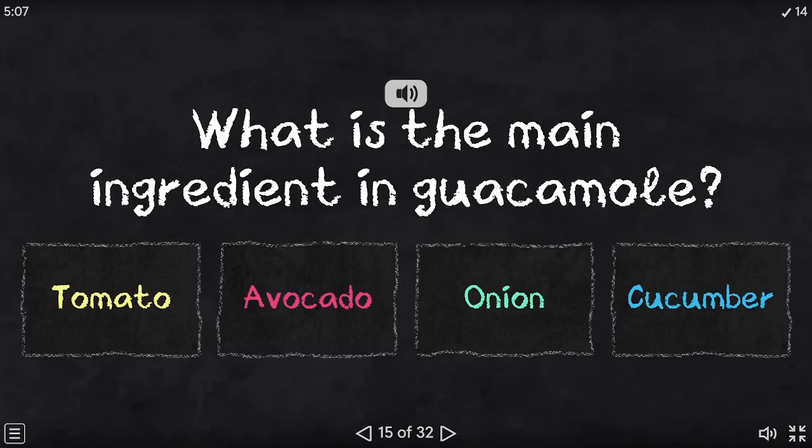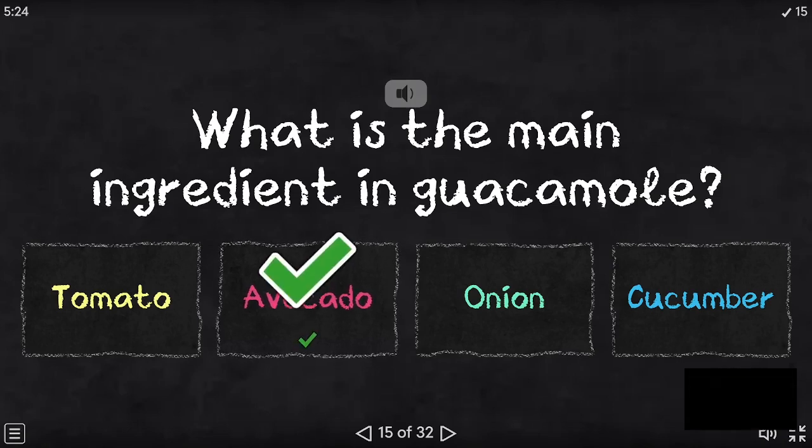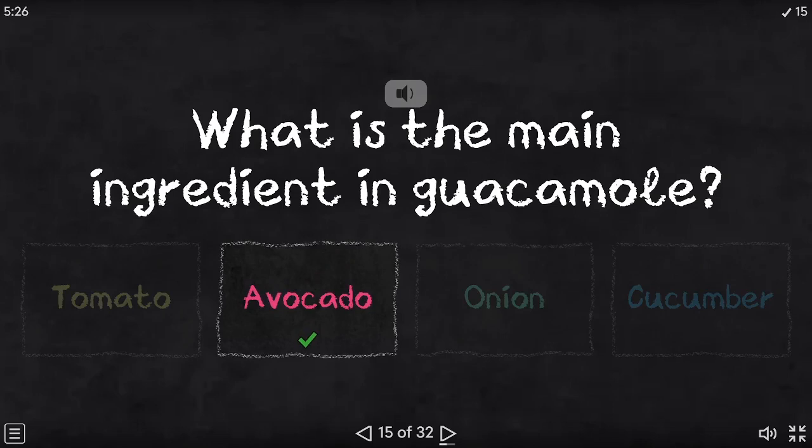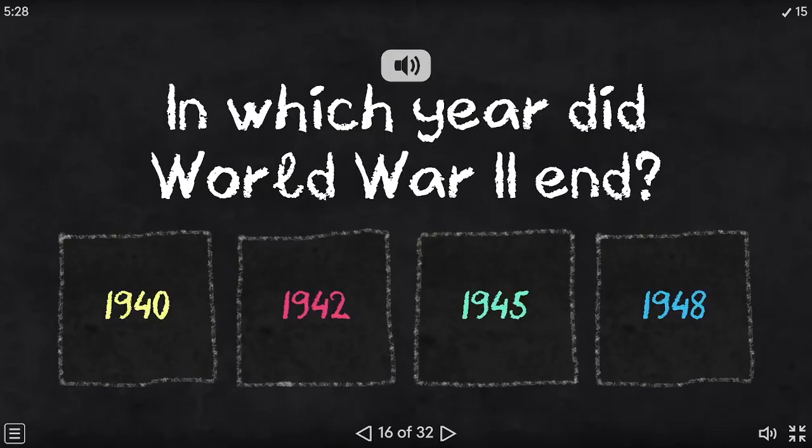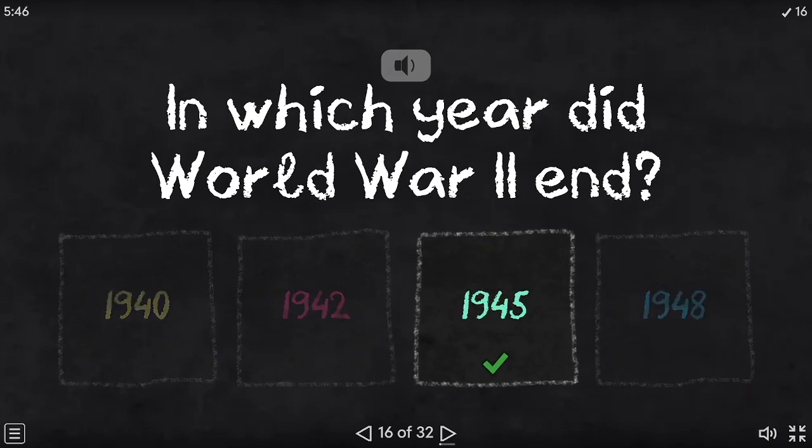What is the main ingredient in guacamole? Tomato, avocado, onion, cucumber. The correct answer is avocado. In which year did World War II end? 1940, 1942, 1945, 1948. The correct answer is 1945.